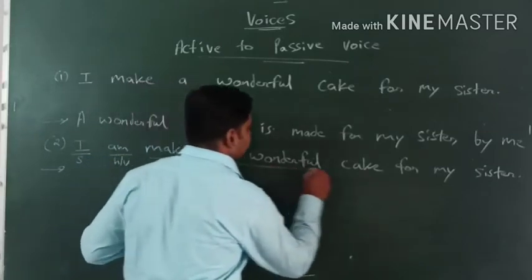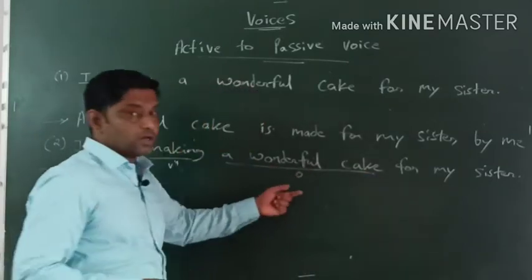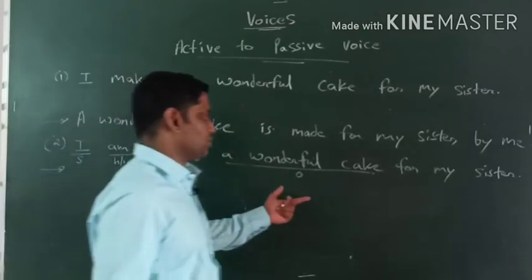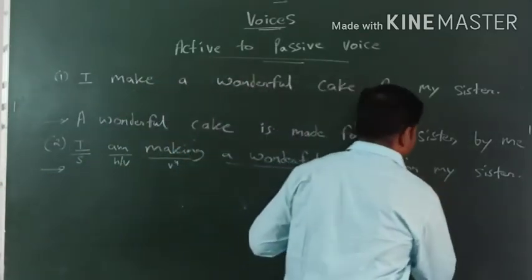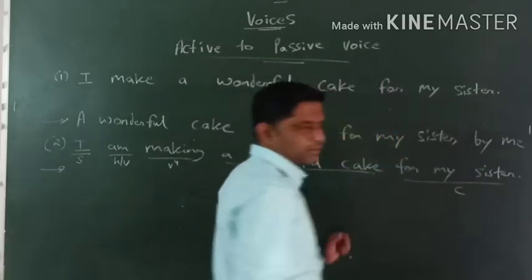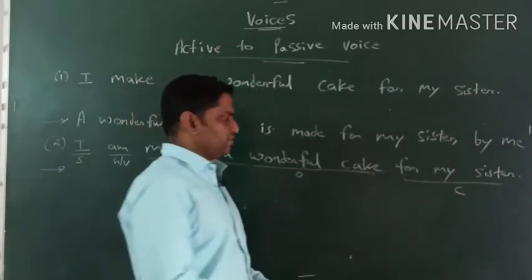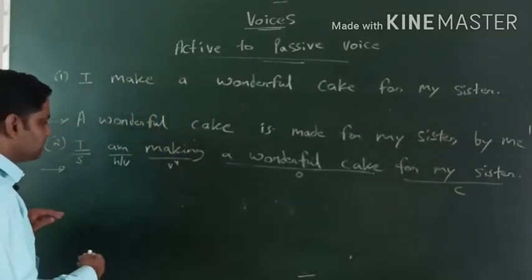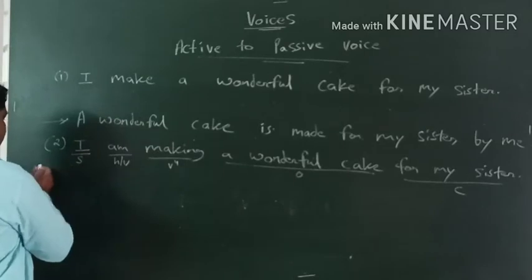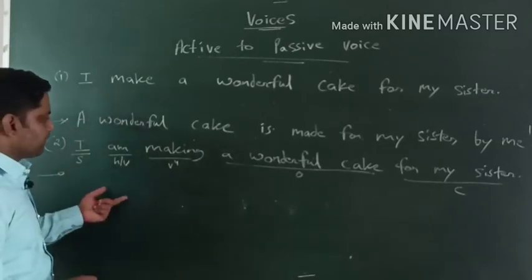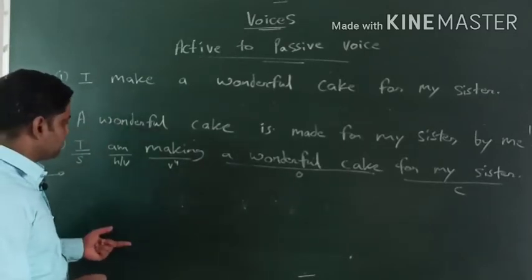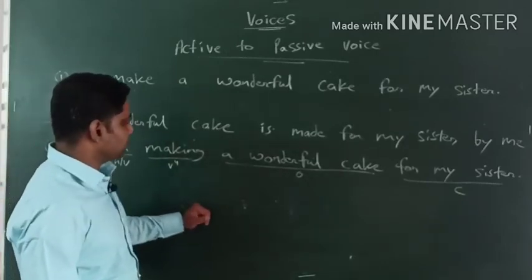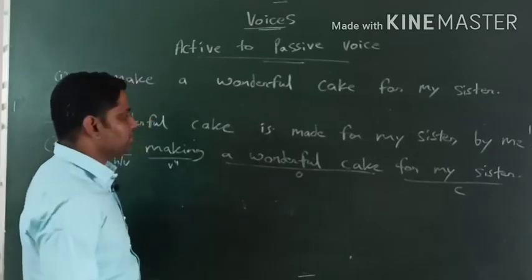Okay, a wonderful cake, we got an object. So we got a strong object, we got a direct object. हमारे पास direct object है, हमारे पास strong object है. After that we got for my sister. It's considered as a complement. It means additional information. तो हमने bifurcation कर लिया, हमने चीजों को अलग-अलग कर लिया. Now it's easy to deal with the passive voice, right? Passive voice के लिए बड़ा आसान हो गया. But we should remember the formula for passive voice. What would that be? Object plus am/is/are plus being. We take the support of helping verb being.